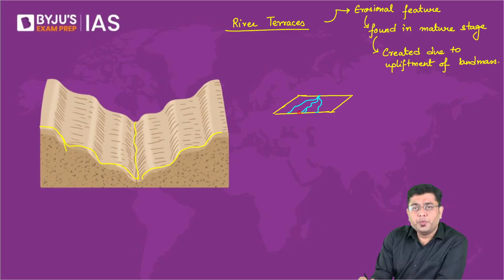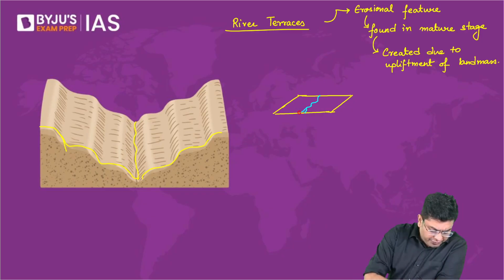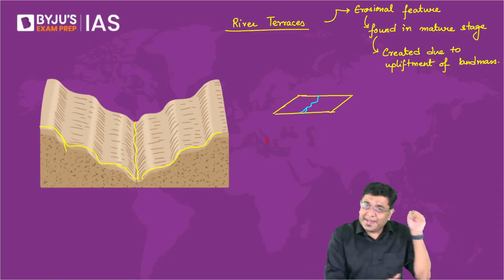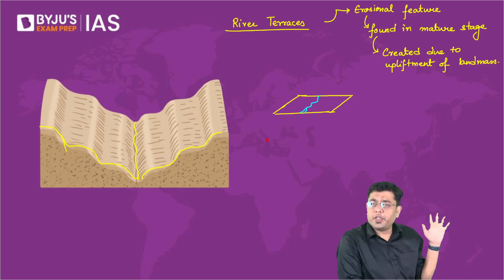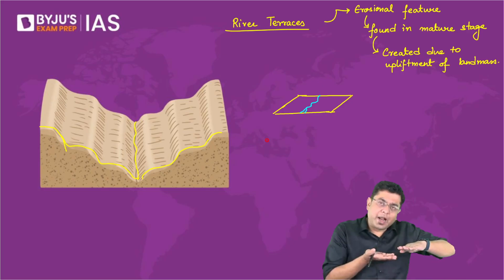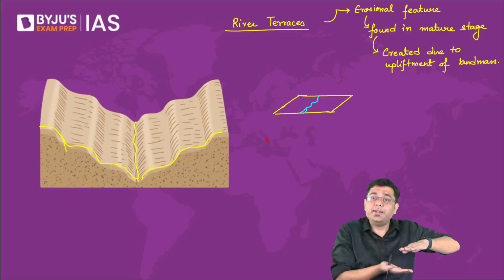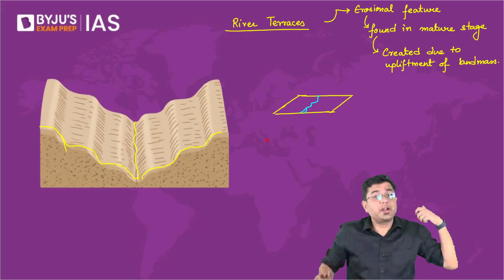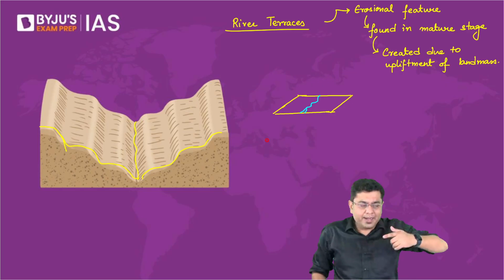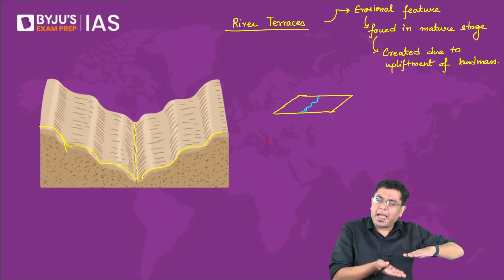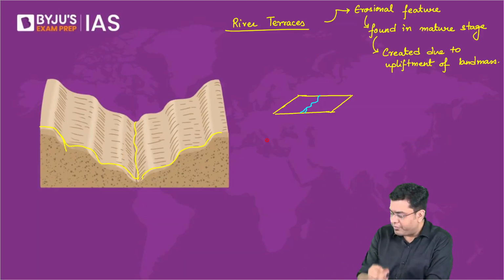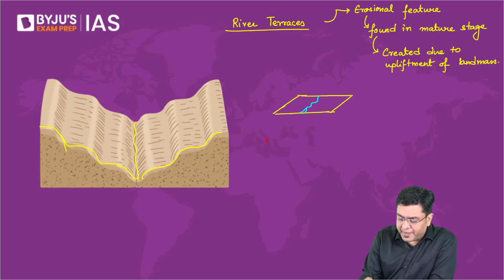Now let's assume that this particular landmass goes through a phase of upliftment. Now when the upliftment happens, again the same logic that you have applied in the portion of entrenched or incised meander, that the river will continue to flow at the same level and the surrounding land areas start getting uplifted. Why isn't it that the river gets uplifted? First of all, the river can't get uplifted because the river is flowing at a particular level already. And secondly, any kind of elevation that will happen on the river bed, the river will be able to erode it very easily.